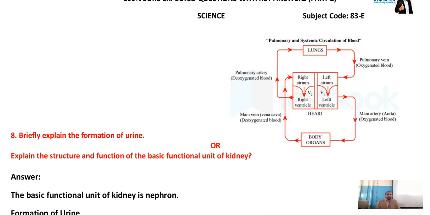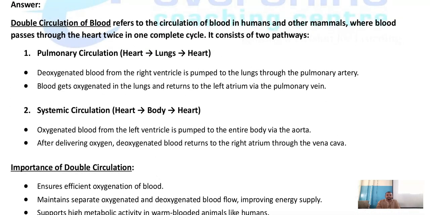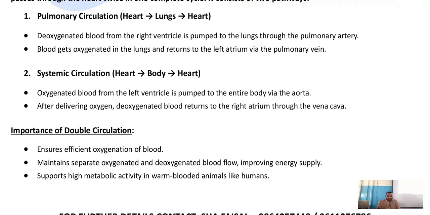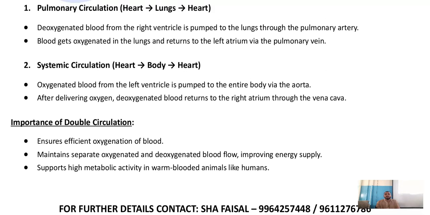Pulmonary circulation is oxygenated blood. There is a transfer of oxygenated blood. Understood? And systemic circulation is deoxygenated blood. Concept is clear? Can you see this? From heart it goes to lungs. From lungs it comes to heart. Pulmonary circulation, how it's going to happen, I have explained here in the points. Systemic circulation, from heart it goes to body parts. From the body parts it comes to the heart. This is how the double circulation of blood takes place.